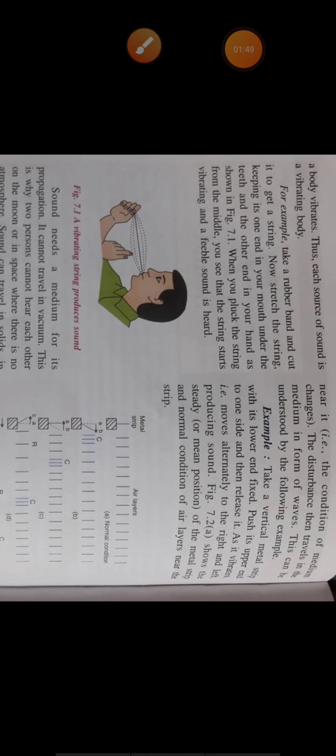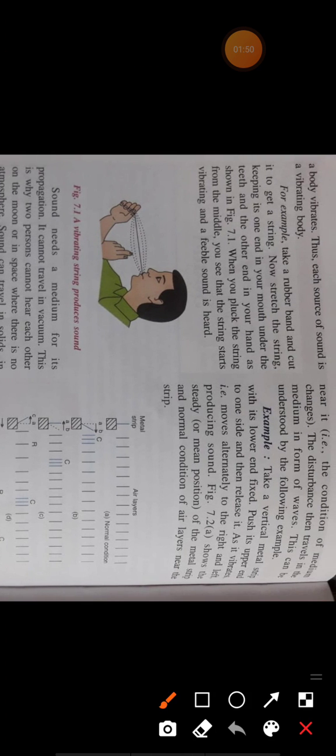Now, sound is a mechanical wave. Mechanical waves are those waves which need a medium to propagate. So sound is also a mechanical wave, which means sound needs a medium to propagate. Sound cannot travel in vacuum because in vacuum there is no medium.